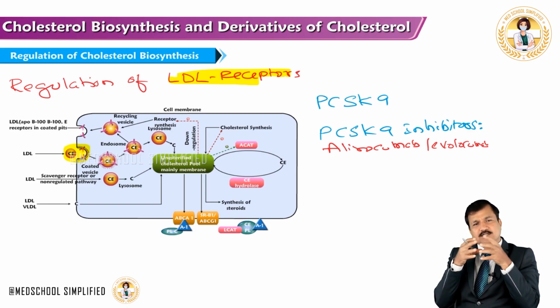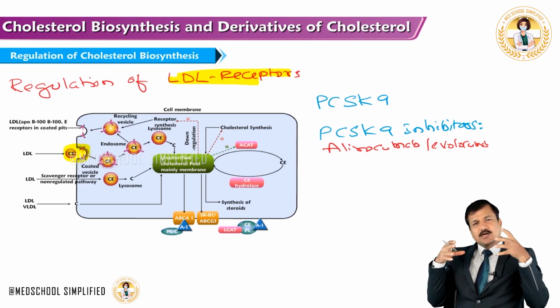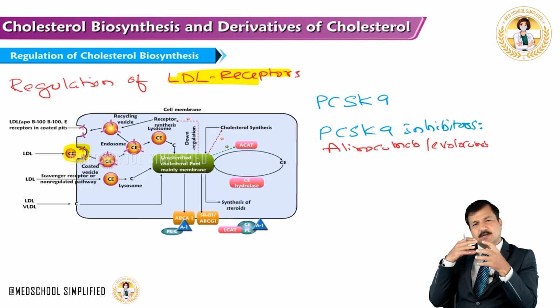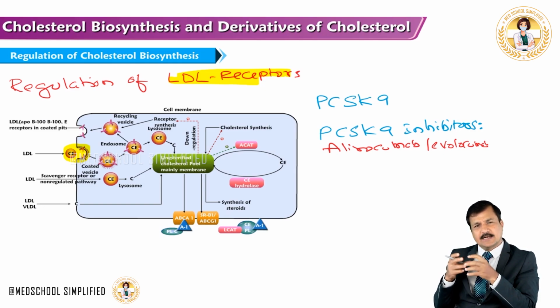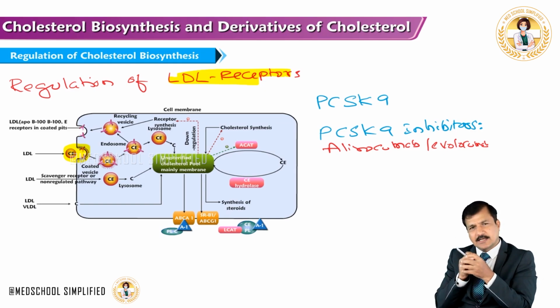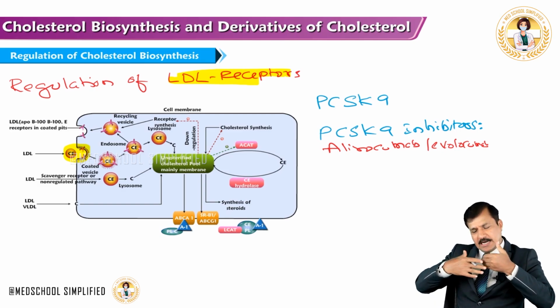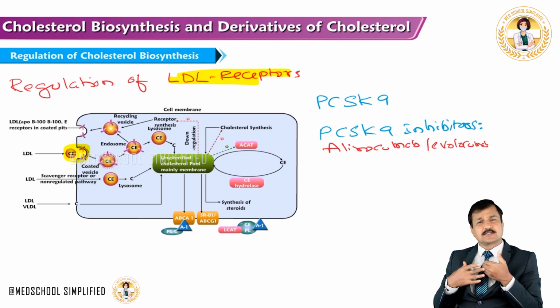And in the endolysosome, because of the acidity there will be a change in the hairpin loop conformation. Basically, the hairpin loop conformation will occur in the LDL receptor, which is attached to the LDL, when it gets into the endolysosome. So because of the hairpin loop conformation, LDL is separated from LDL receptor.